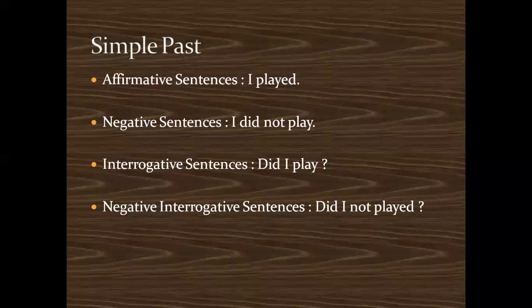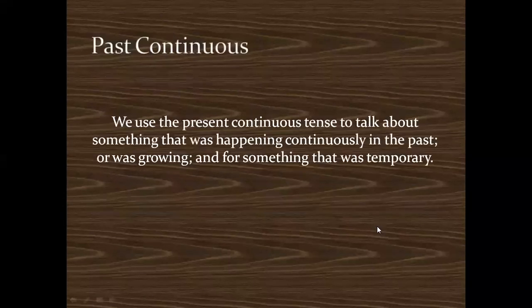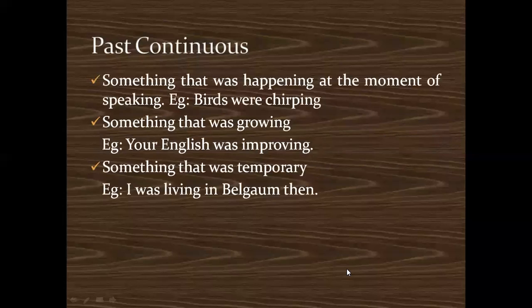Then coming to the past continuous. So when do we use past continuous? Again, when we say past, you're always talking about the past, but here it is continuous. Continuous means the verb will change its form to ing. But you're talking about something that you were doing for a fixed period of time in the past. So we use past continuous tense to talk about something that was happening continuously in the past, or was growing, or something that was temporary. For example, something that was happening at the moment of speaking.